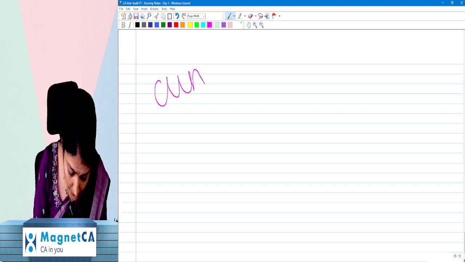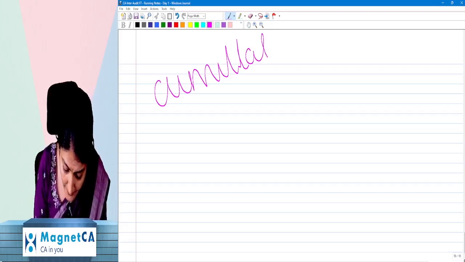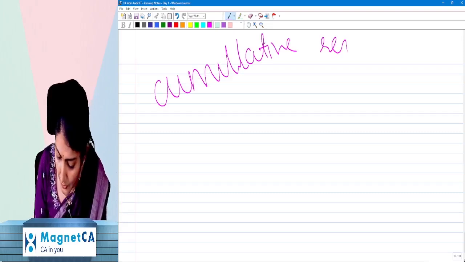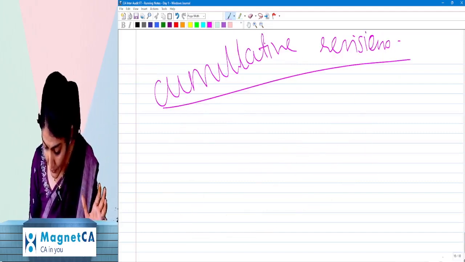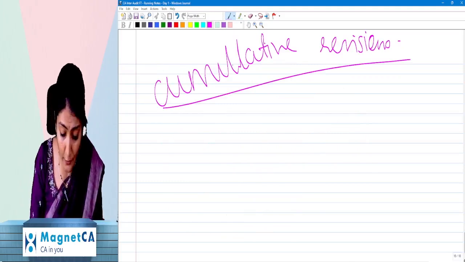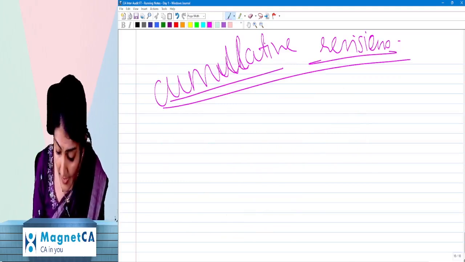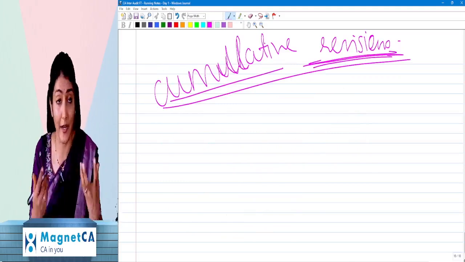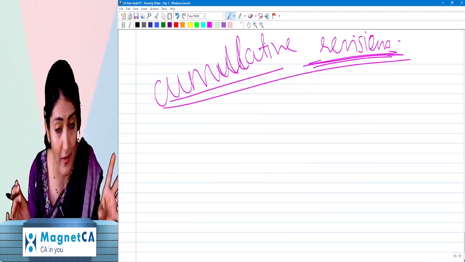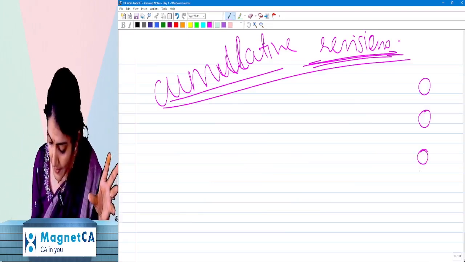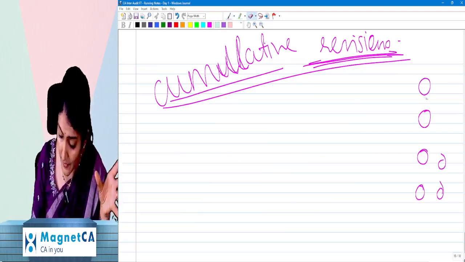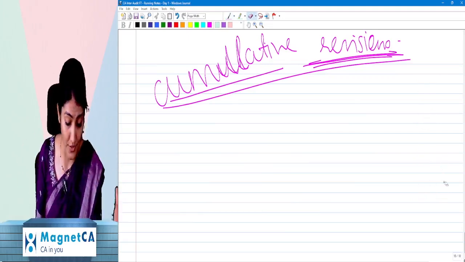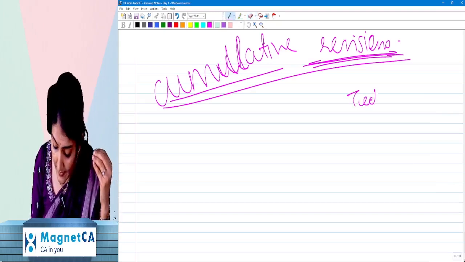One is like 1, 2, 3, 4. How many times should I go through the concept? Cumulative revision. So you study it 3 times. That is, in detail, you study it 3 times. But you have to stay in touch. And you have to keep on looking at the ICAI, the technical language over there. If you write in your own language, you will get nothing, and 0, 0. The hen will keep laying eggs in your exam hall in that case. Right? In your exam paper in that case, nothing you will get. Right? So you have to have the technical terms.